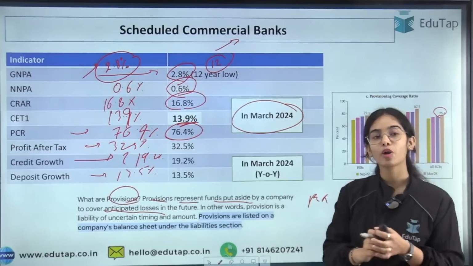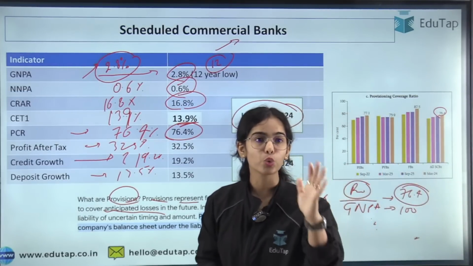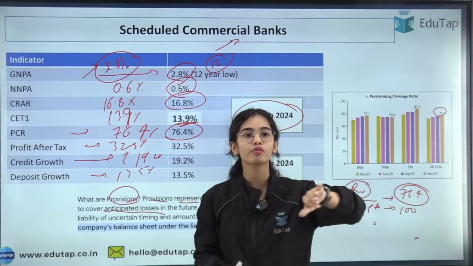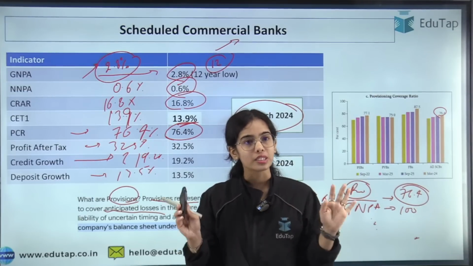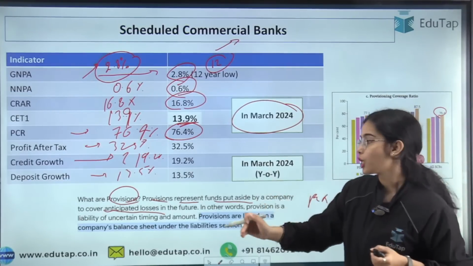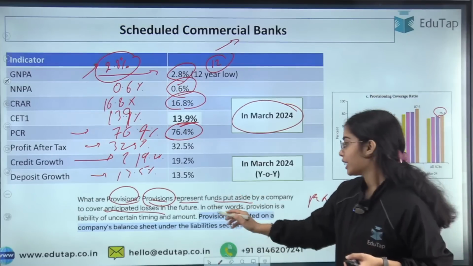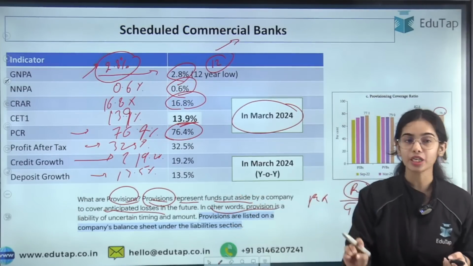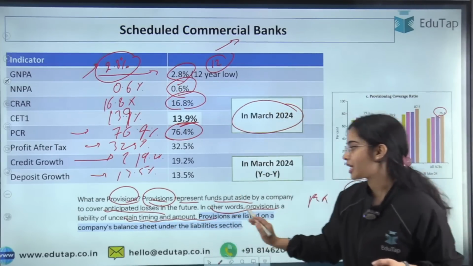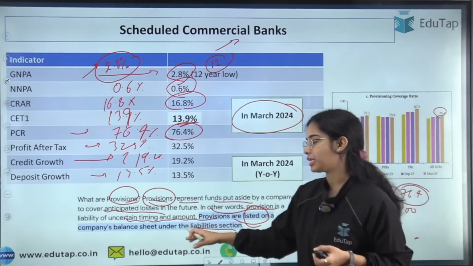But some losses are already anticipated by the bank. If they are giving a loan to you, they anticipate that, okay, half of the loan can go into losses. So the banks already anticipate some of the losses, so they keep some provisions against these losses for the future. In other words, provision is the liability of uncertain timing and amount. Provisions are listed on a company's balance sheet under the liabilities section.